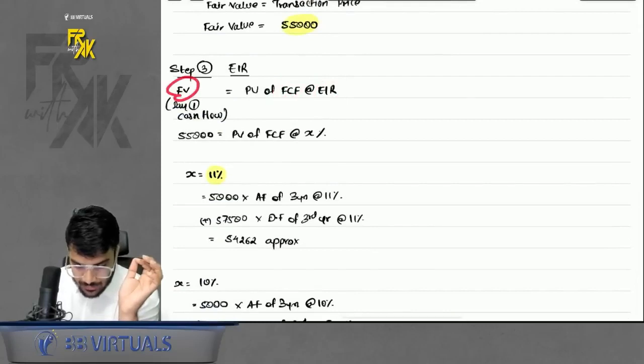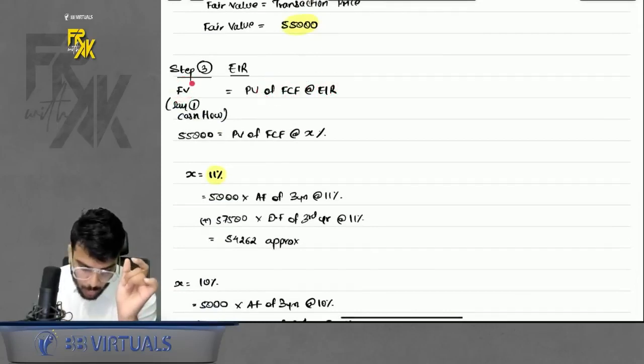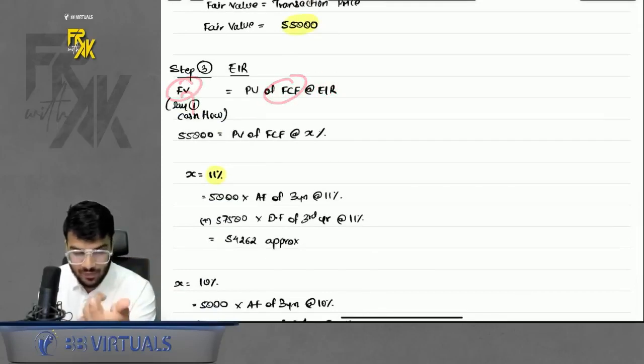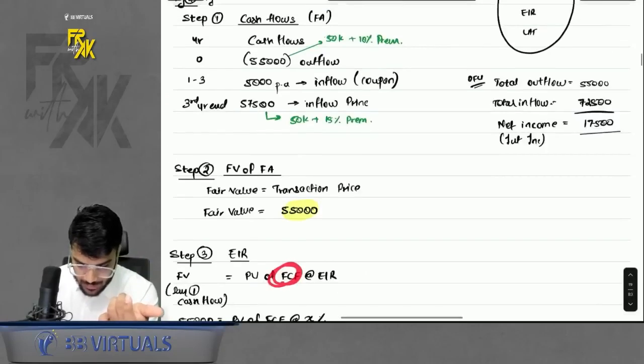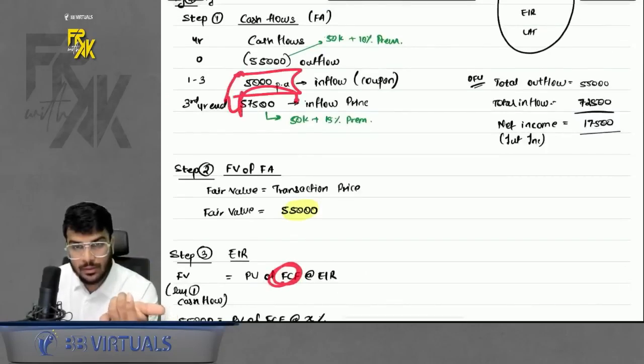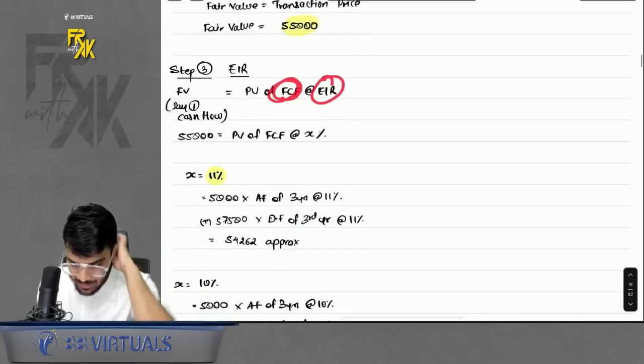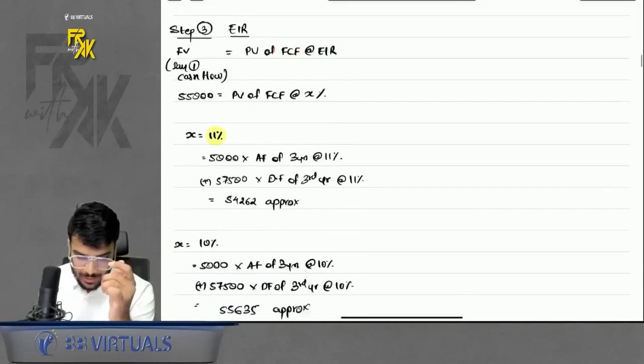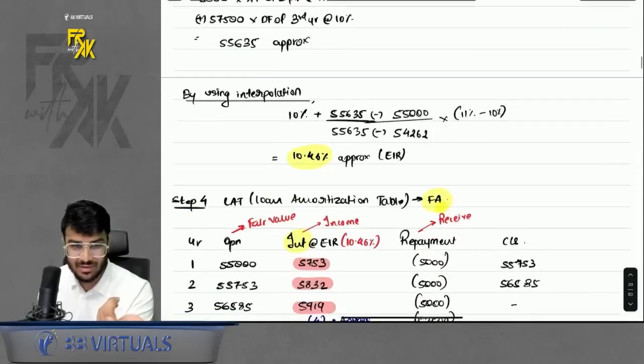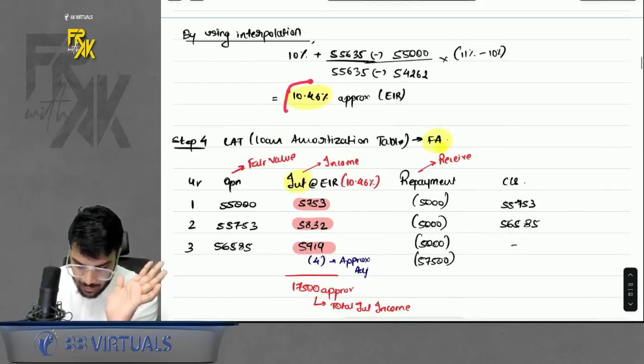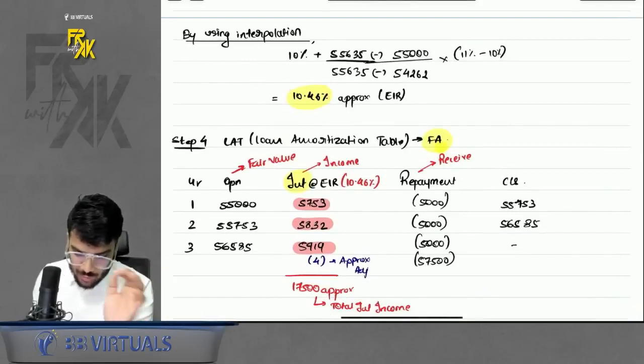So if there are 3 pointers in this whole formula, 2 we already have. Fair value we assumed 55,000. Future cash flows we already have. These are the future cash flows, right? So we want the EIR. So by using interpolation, you will find the EIR. You can assume any percentage. You know interpolation, right? We will use interpolation and find the EIR, not getting into the basics of interpolation now. Okay, so you will find EIR.